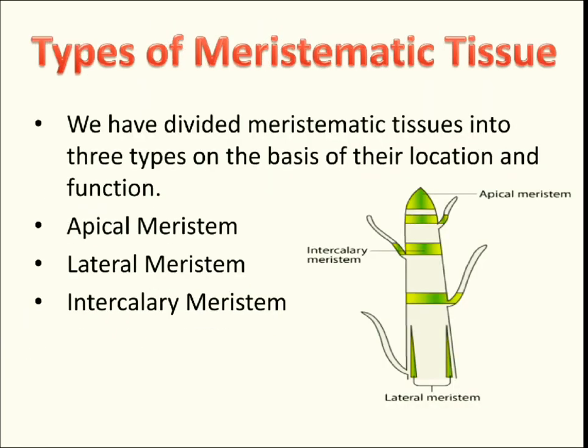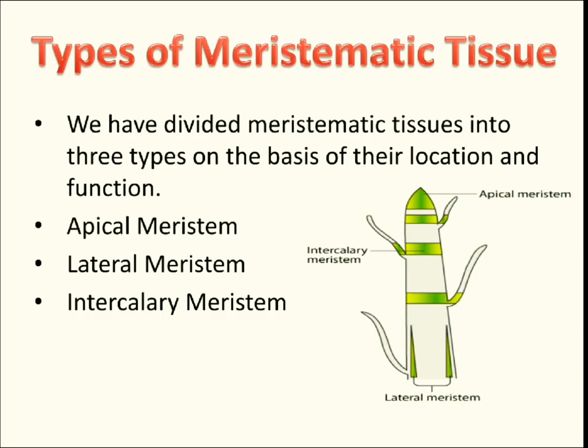So apical meristem is present on the top of the shoot, or on the tip of the root. It helps the plant to grow longer in terms of length. Okay, apical meristem is present both at the tip of the root and the tip of the shoot.